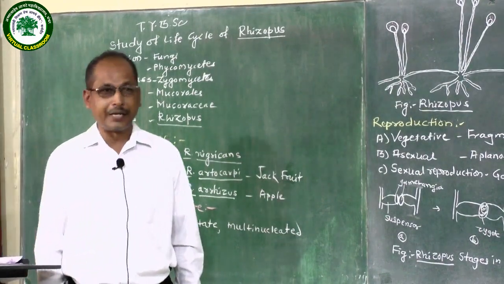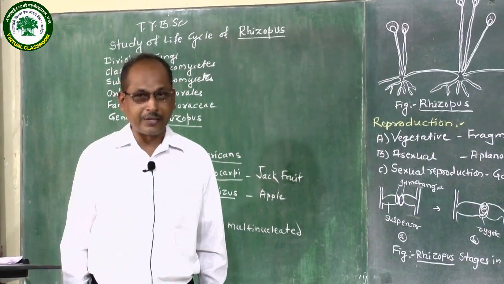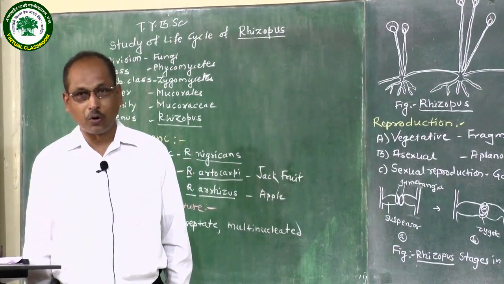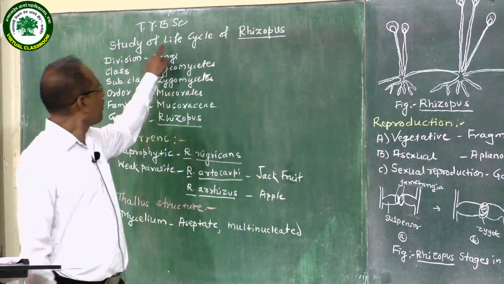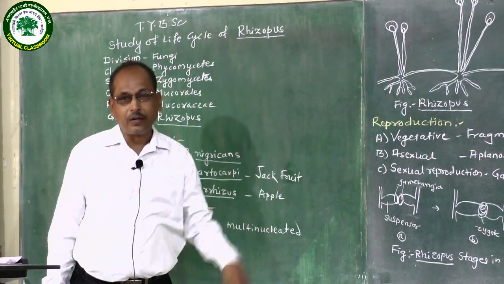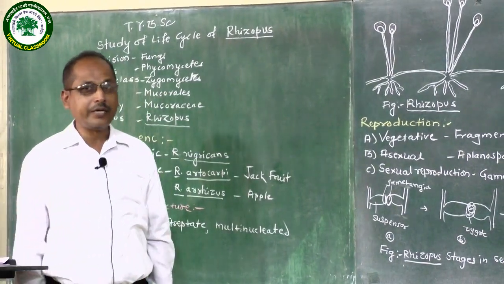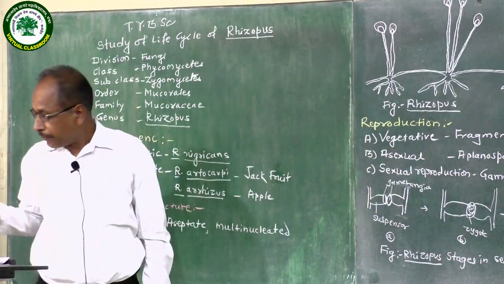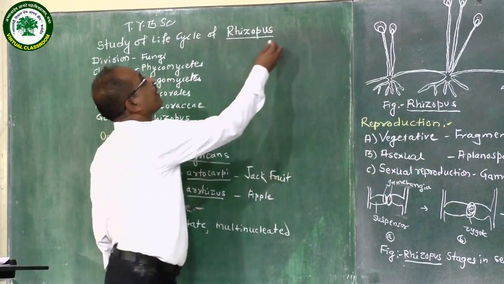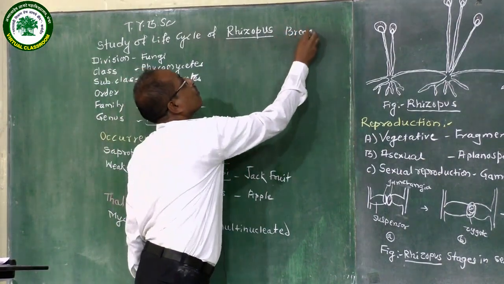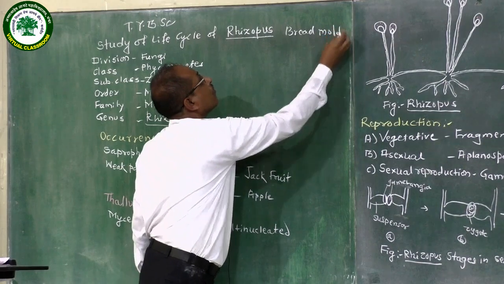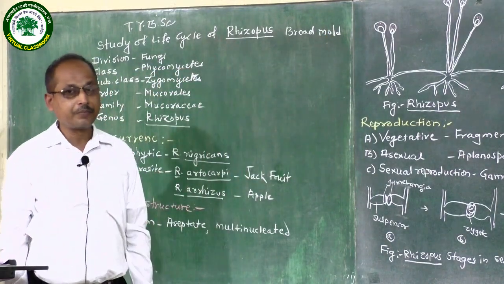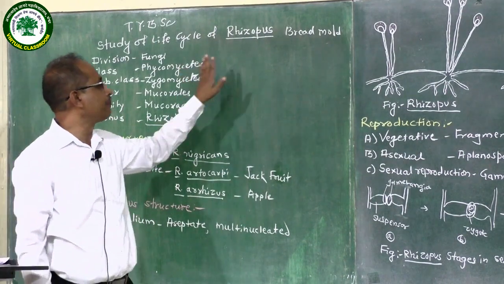Today we are going to study the life cycle of Rhizopus, class TY BSc, paper cryptogamic botany. Study of life cycle of Rhizopus. Rhizopus is included in fungi. Rhizopus is also called bread mold. Rhizopus is a cosmopolitan genus. There are about 10 different species.